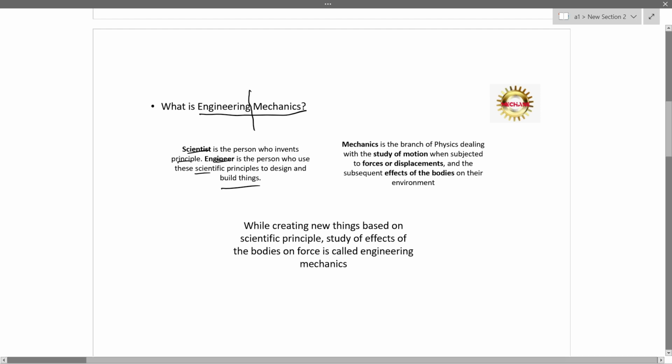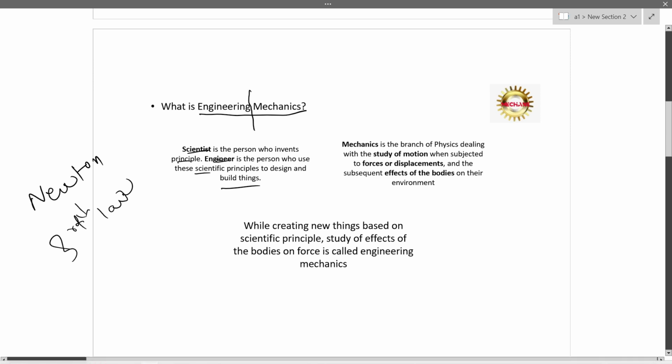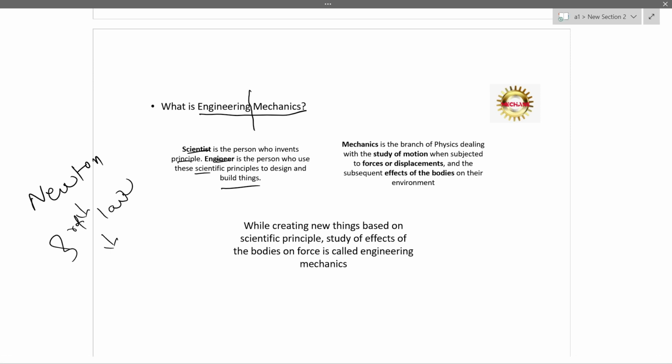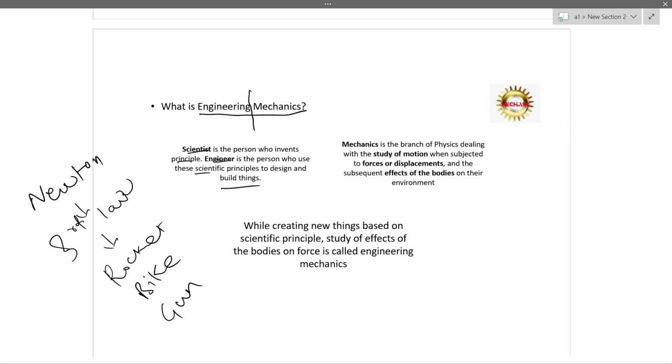So for an example, see that Newton. We all know he is a scientist. He invents many laws. One of the law is third law, the famous law. So by using this third law, many products are created. Even rocket works based on that. Bike, gun, everything works based on Newton's third law. So Newton is a scientist who invents principle and engineers who create products based on this principle.